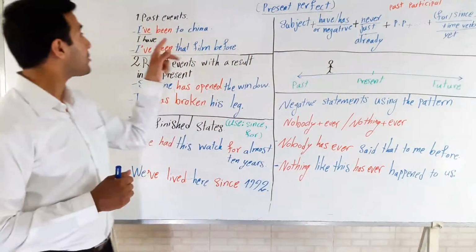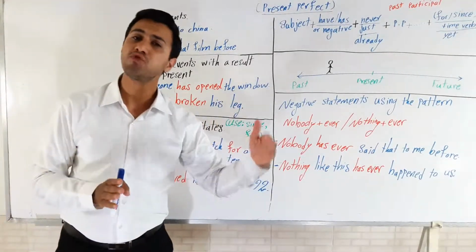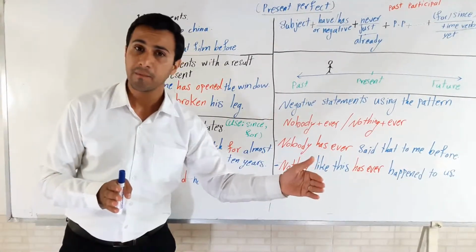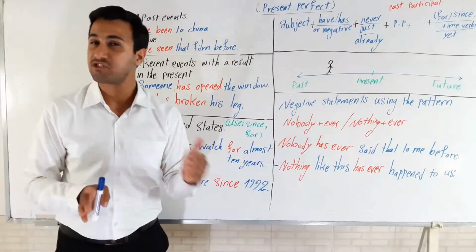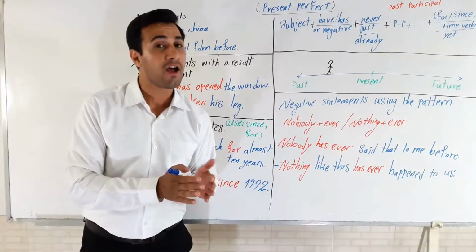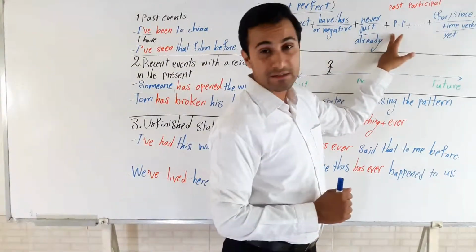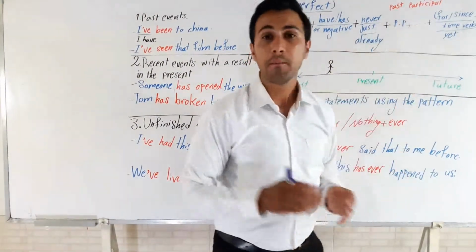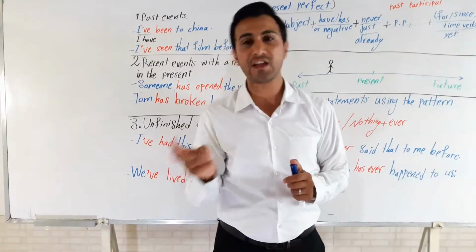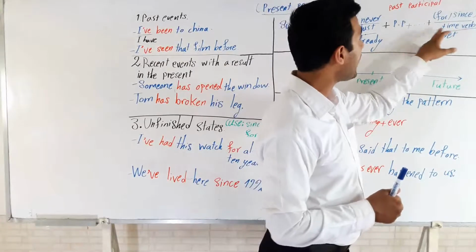Over here, I want to make this statement negative in two ways. Number one, I haven't been to China, or I have never been to China. Be careful. Do not say I haven't never. No. You can say I haven't been to China or I have never been to China. Plus PP is about past participle. It's very easy. So past participle is the third form of the verb, right? Like eat, ate, eaten. The third form of the verb plus for, since, time, verb, and yet.